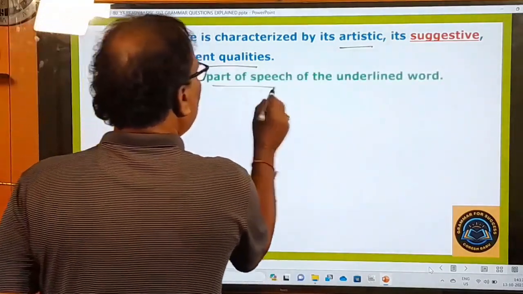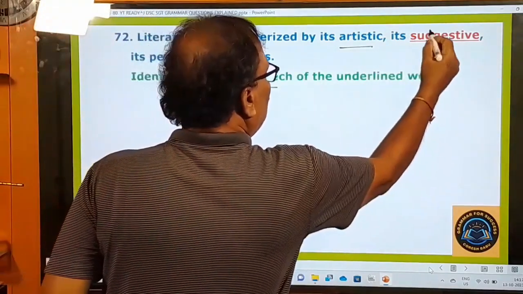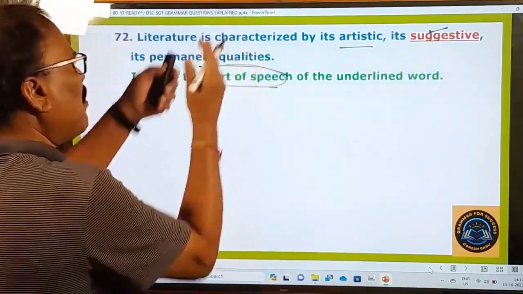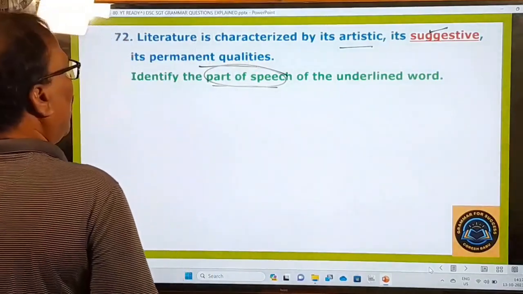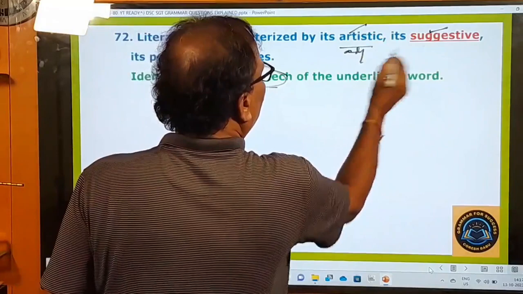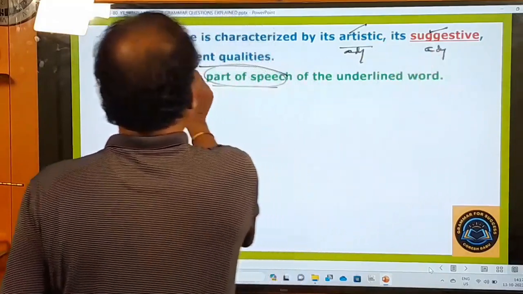Identify the part of speech of the underlined word. So this is the underlined word. He's asking you to find out the part of speech. What is the part of speech? Here you can easily understand: artistic, adjective; suggestive, adjective; and permanent, adjective.